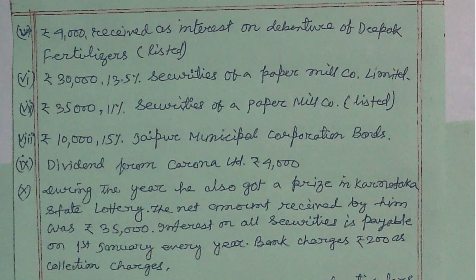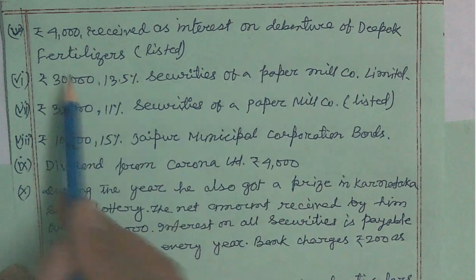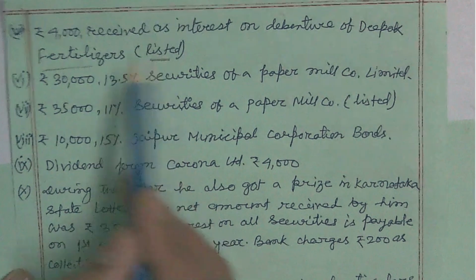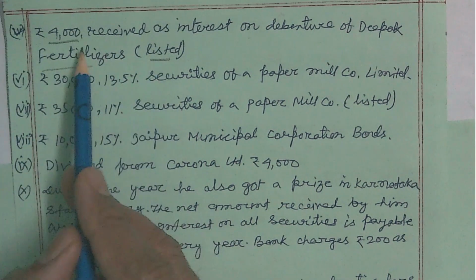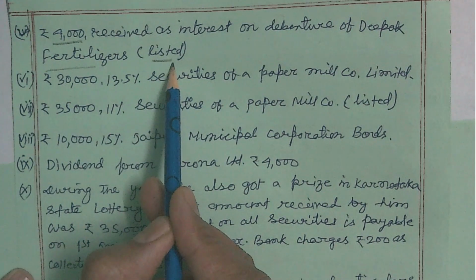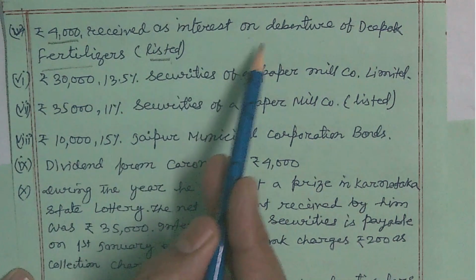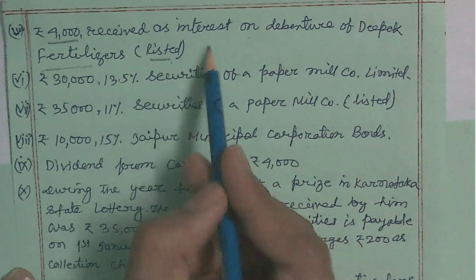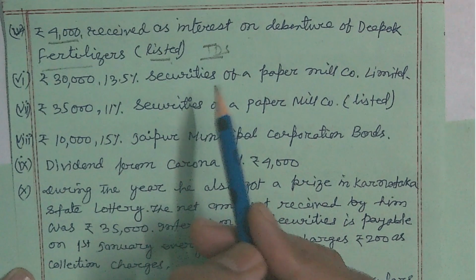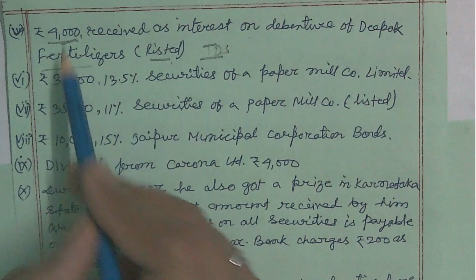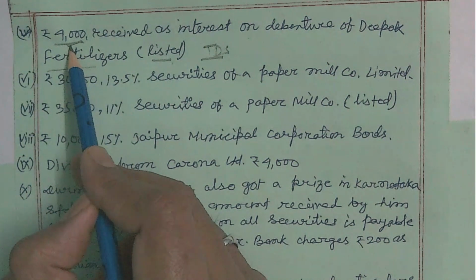Okay, now point number 5, rupees 4,000 received as interest on debentures of Deepak Fertilizer, listed here, and this is the interest amount. When the interest on a listed debenture received is less than 5,000 rupees, TDS is not applicable. So that means this 4,000 rupees is the gross amount, before deducting tax.